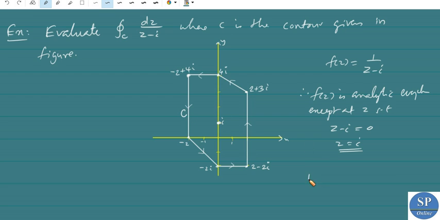That means mod z minus i is equal to 1. This is actually a circle with the center i and radius 1. So it will be like this.